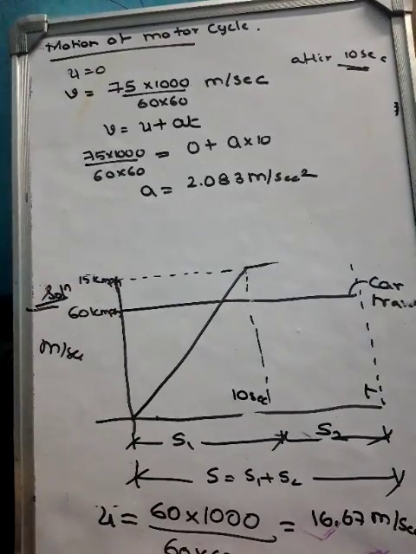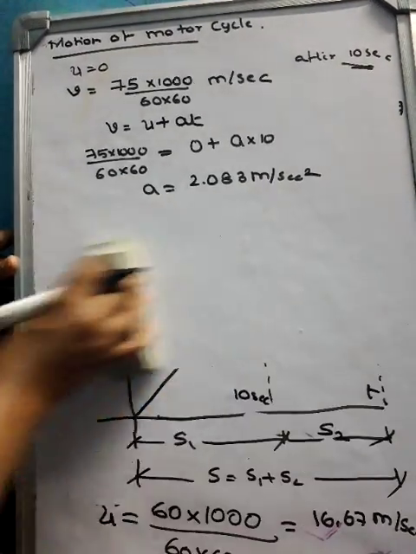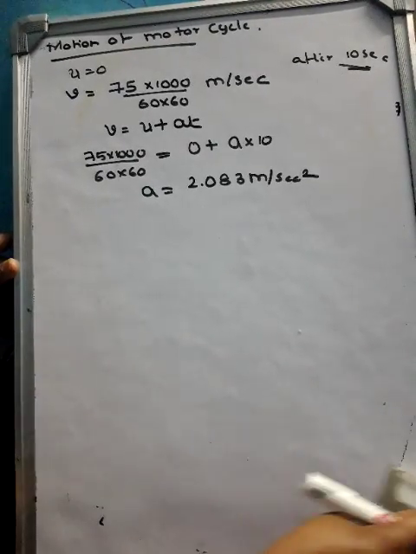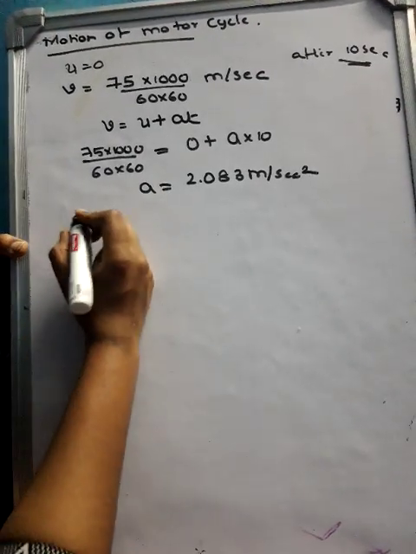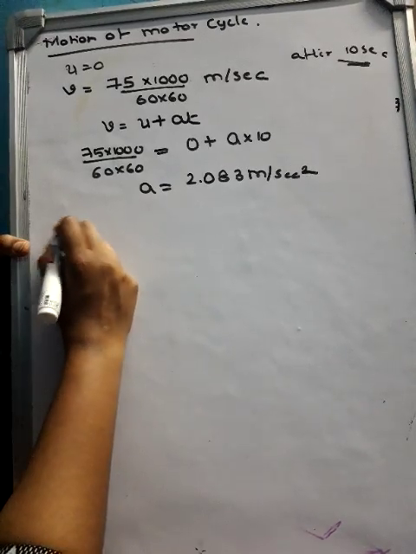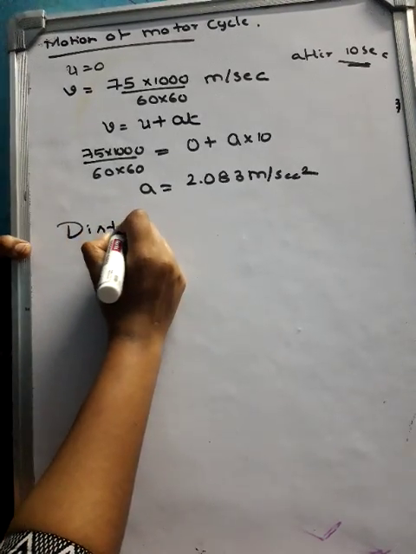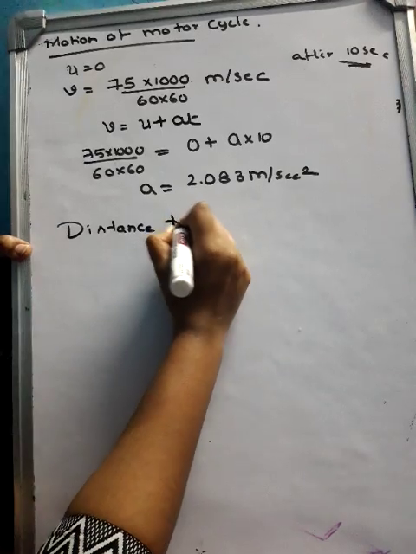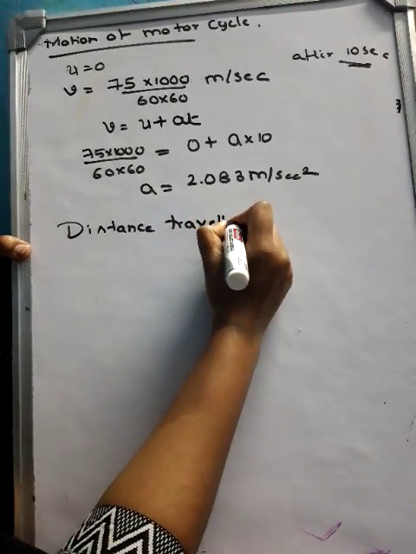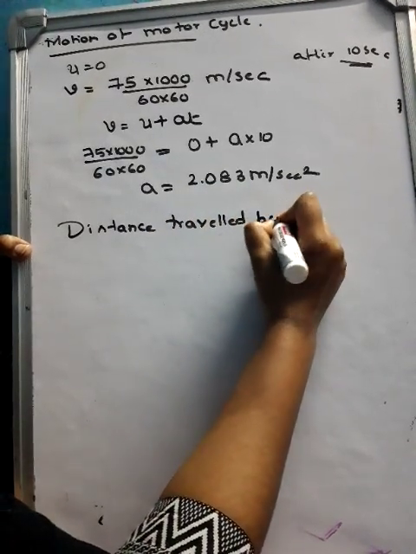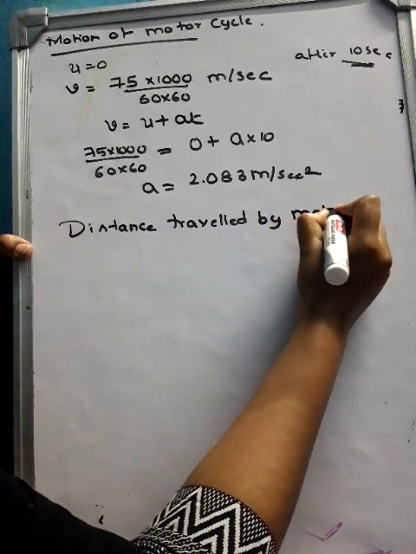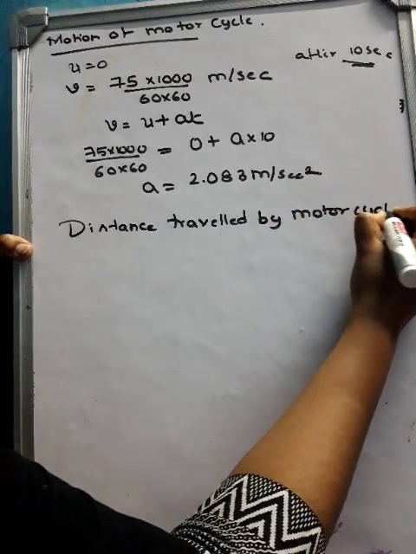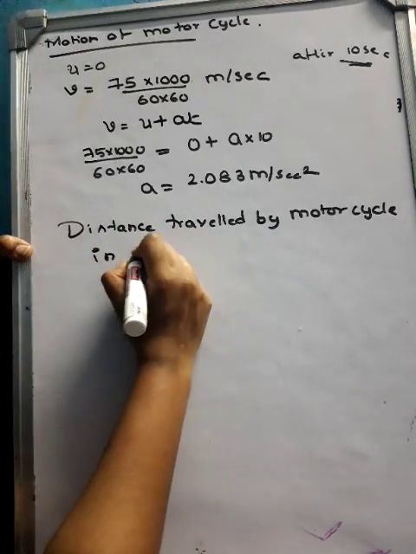Now first thing is S1, the distance traveled in 10 seconds. Correct. So first we are going to calculate the distance traveled by the motorcycle in 10 seconds.